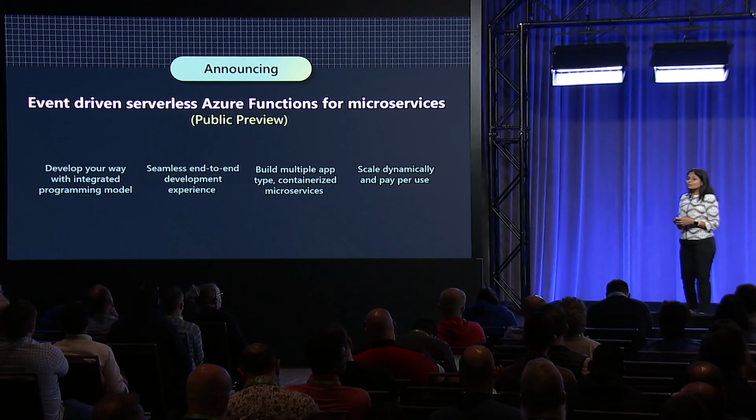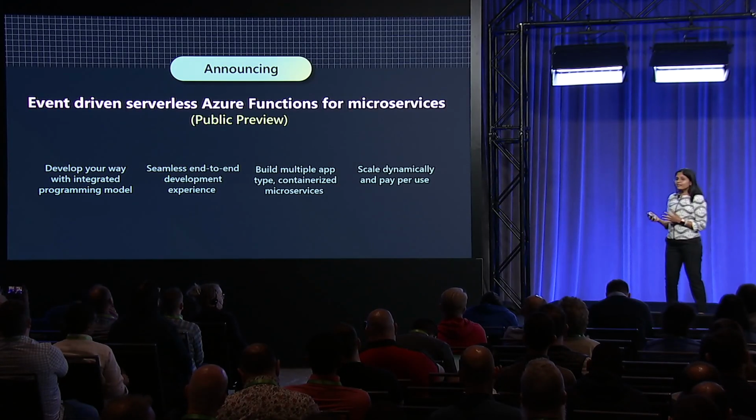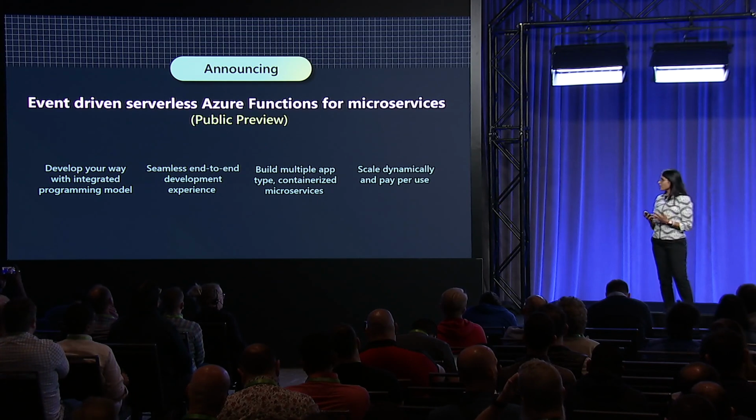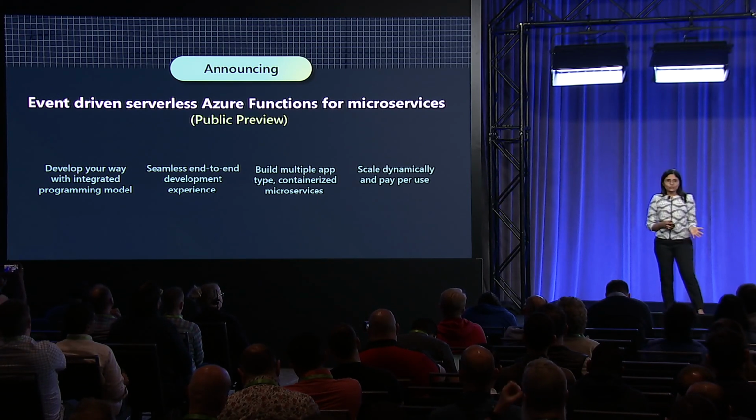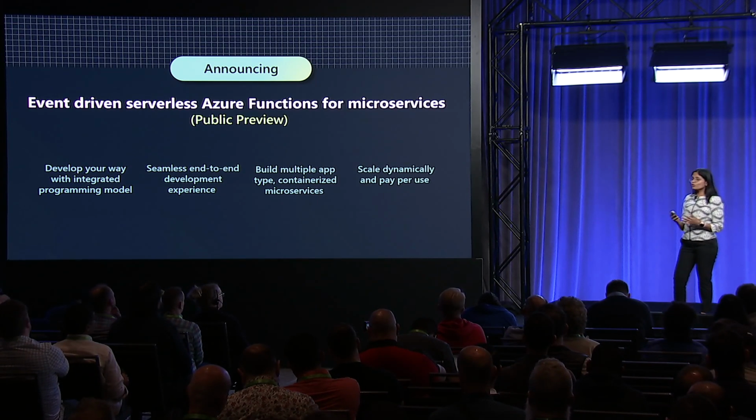And there is no extra charge for running Azure Functions on container apps because the function executions are billed by the number of container apps that are being executed. So as you can see, the scaling is enabled in such a way that it scales all the way to 0 and to tons of containers.